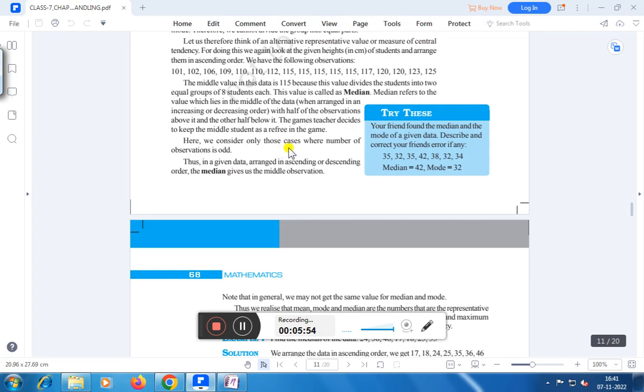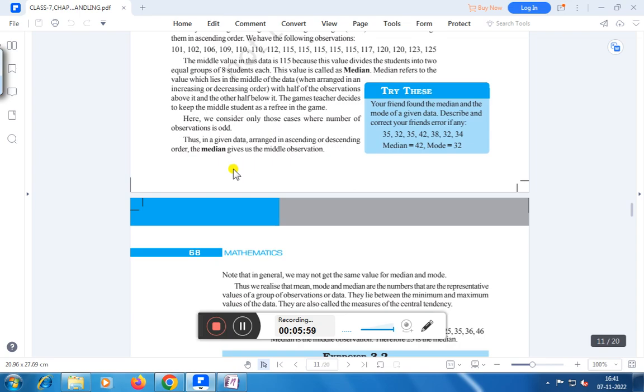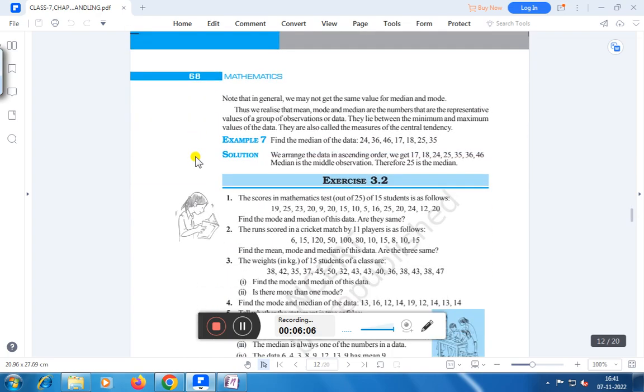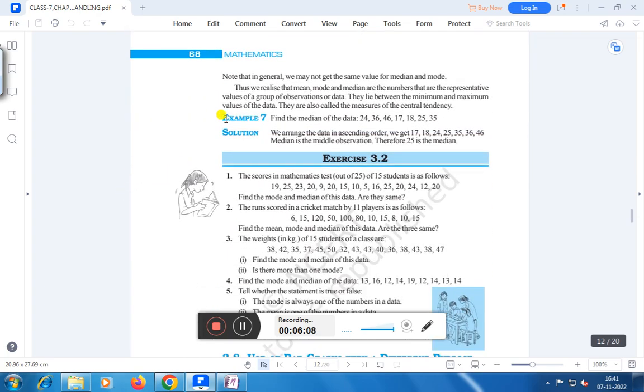Here you consider only those cases where the number of observations is odd. Thus, in a given data, arranging in ascending or descending order, the median gives the middle observation. Right? Note that in general, we may not get the same value for median and mode. Thus, we realize that mean, mode, median are the numbers that are the representative values of a group of observations or data. They lie between the minimum and maximum values of the data. They are also called the measures of central tendency.